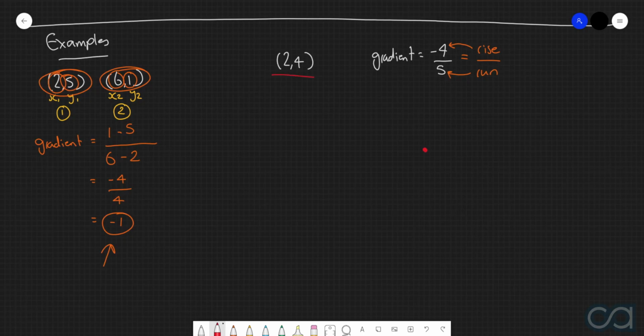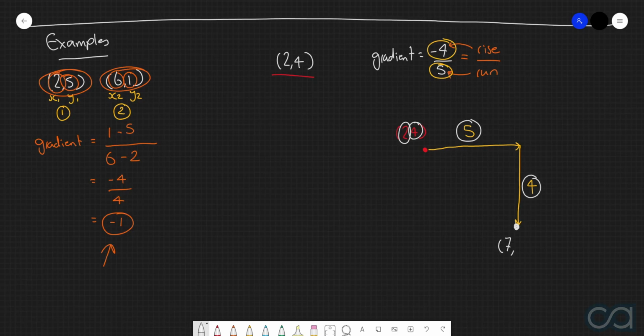So if I were to just draw up a quick representation of this situation, we've got this provided point here at 2, 4, and to find a secondary point, we're going to move horizontally by 5 units. So we're going to move this way by 5 units, but then we're going to move vertically by negative 4 units. So we're going to move downwards by 4 units. And then this here is the point that we want to find the coordinates for. Now we know that the x coordinate is going to be 2 plus 5, which is of course 7. And then the y coordinate will be 4 minus 4, because we're moving downwards, or in other words, 0. So a secondary point along this straight line segment will be 7, 0.